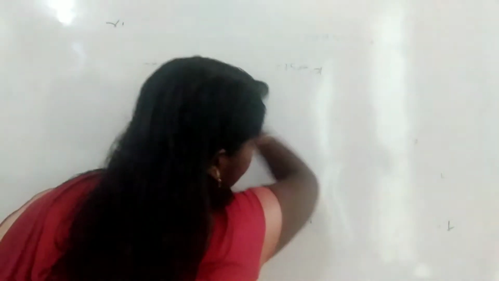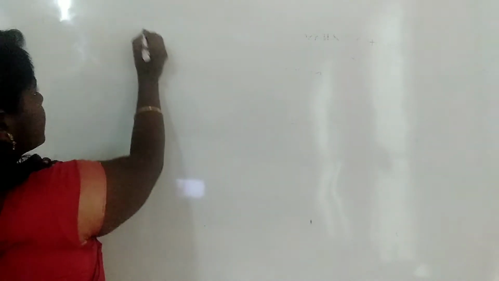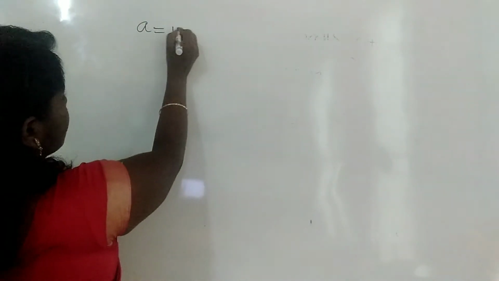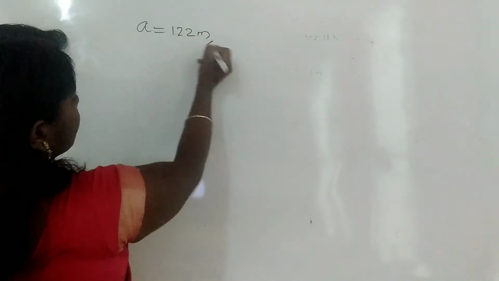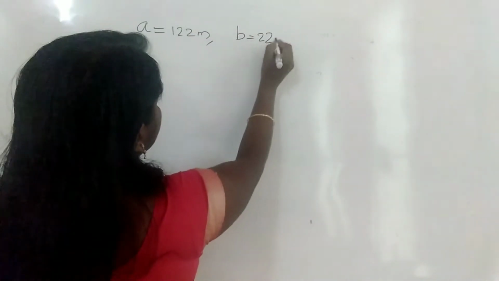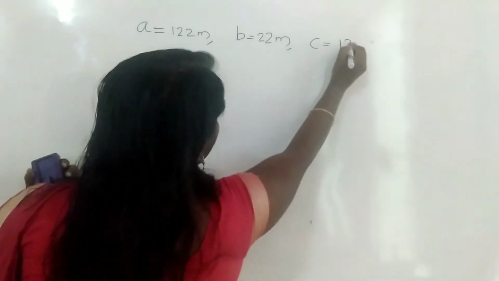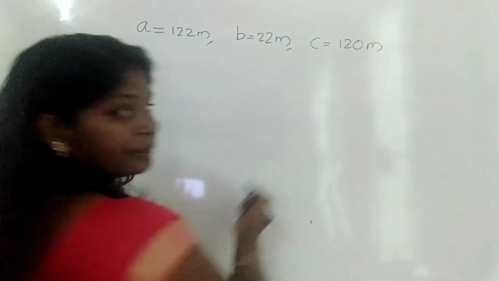Okay, right. a equals 122 meter, b equals 22 meter, and c equals 120 meter.